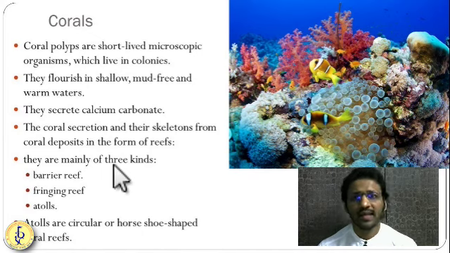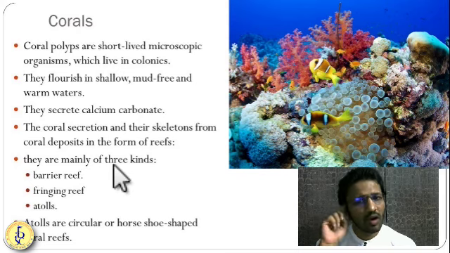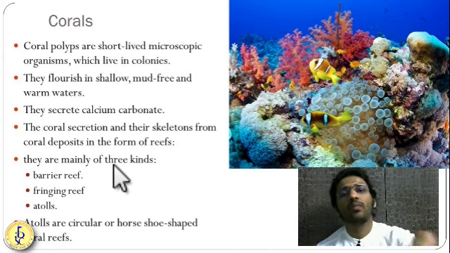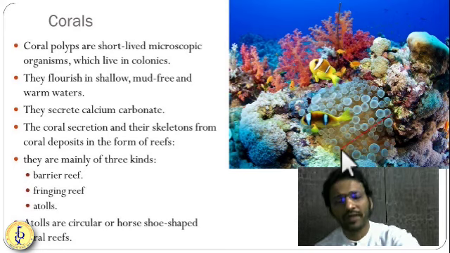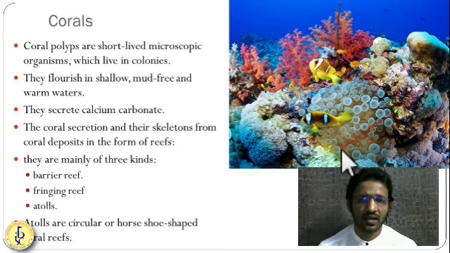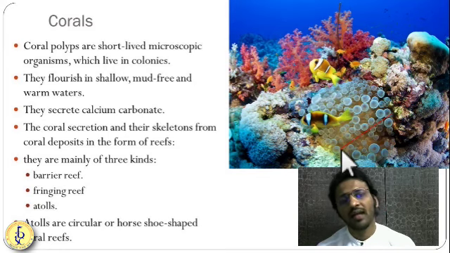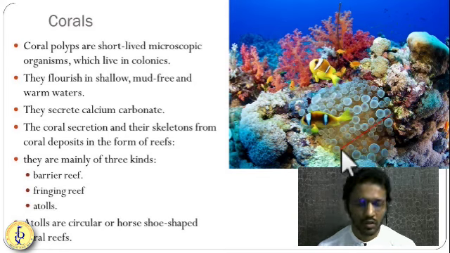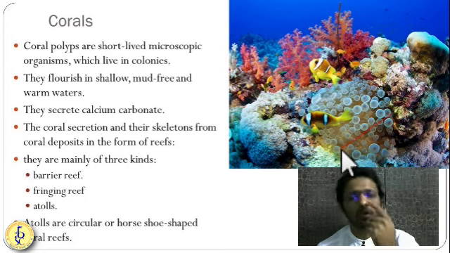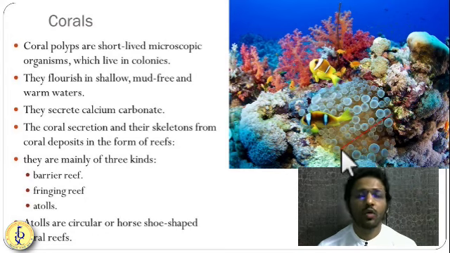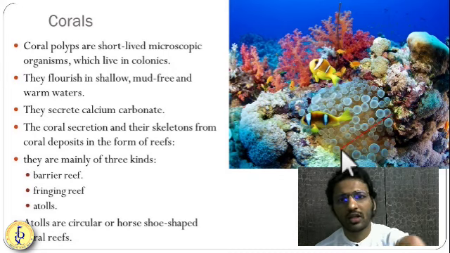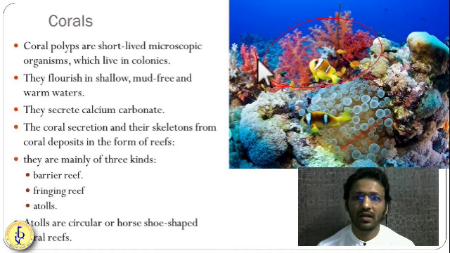Last part of this, as I have told you about corals, let us talk a little bit about corals. Corals are a type of living organisms. We call them coral polyps. So their body is made up of calcium. So when they die, they get deposited at the bottom of the ocean, and other corals grow on the dead coral. So they keep on growing. In living coral, there is an association between coral polyp and algae. The beautiful color of the coral is because of the algae which are there under the ocean.